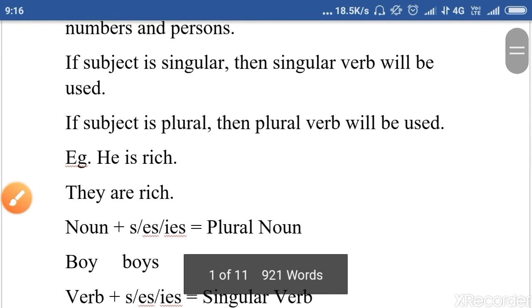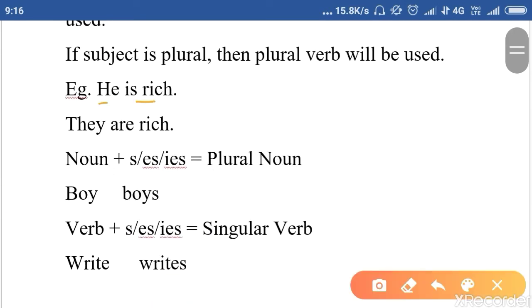Let us understand with an example. He is rich. So "he" here is a singular subject. So the subject is singular, so we have to use a singular verb, that is, "is." He is rich, right? So this is called subject-verb agreement. For example, they are rich. So "they" here is a plural subject. So according to the plural subject, we have to use "are," right? So this is called subject-verb agreement. The subject is plural, so the verb has to be plural.